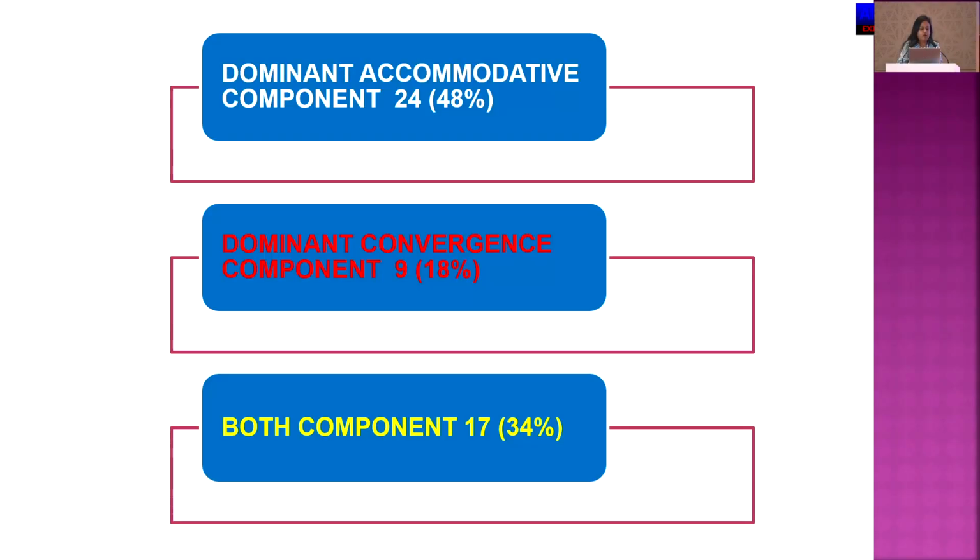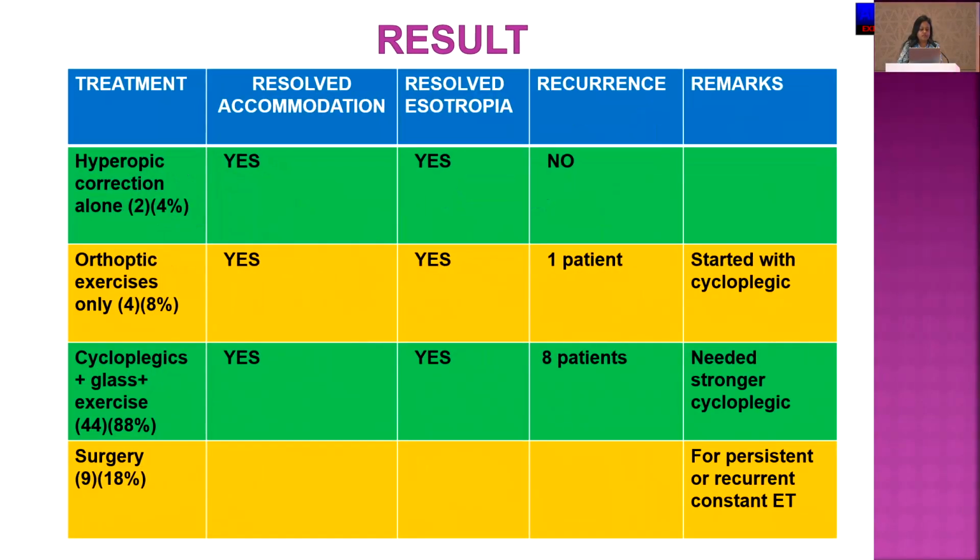Predominant accommodative component was present in 48%. Predominant convergence component was there in 18%. Both components were there in 34% of patients. So we treated 4% with hyperopic glasses alone. There was no recurrence. 4 patients, that is 8%, we treated with orthoptic exercises.